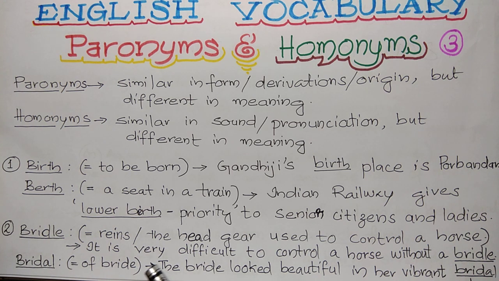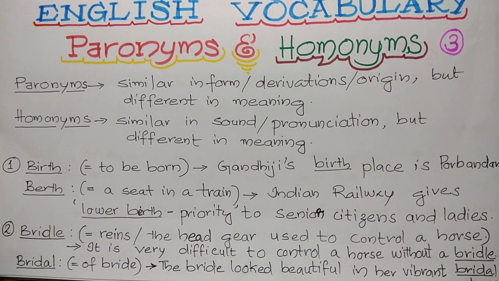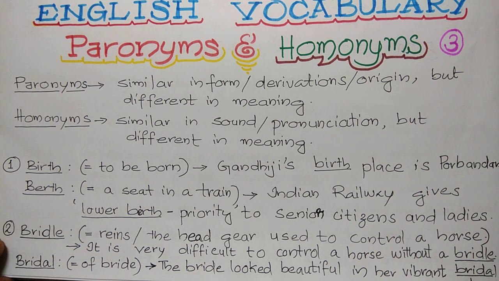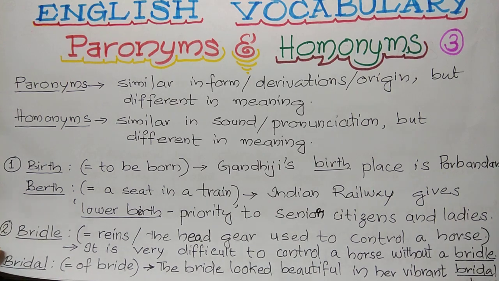Example, it is very difficult to control a horse without a bridle. See the bridal of bride. The bride looked beautiful in her vibrant bridal dress. So that is the difference between bridle and bridal.